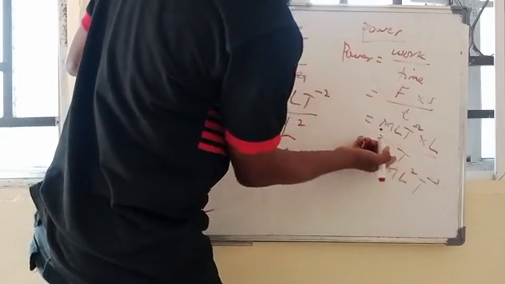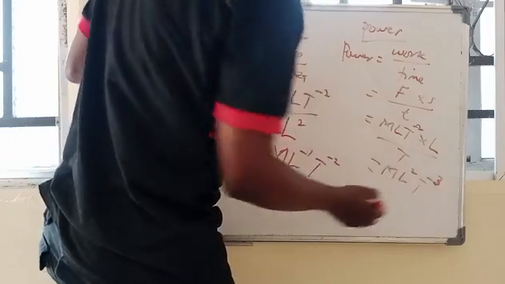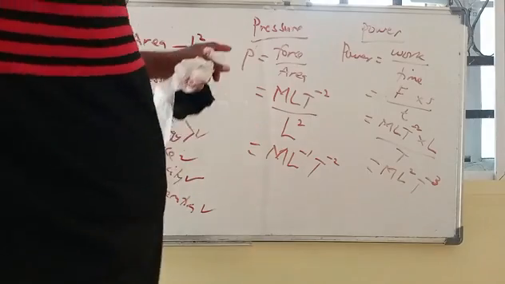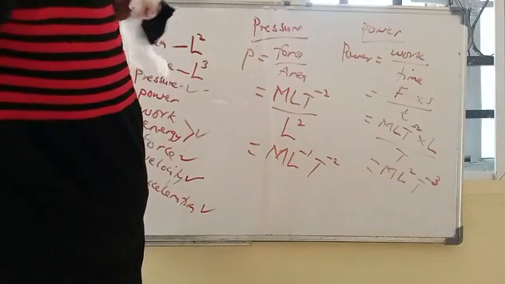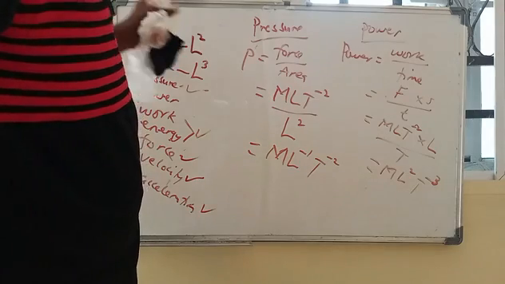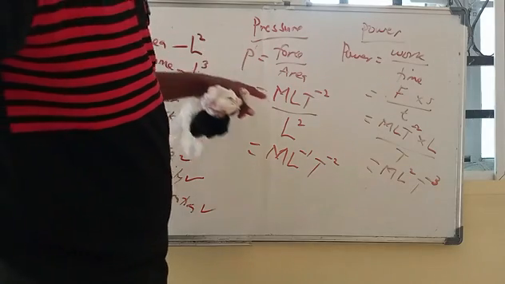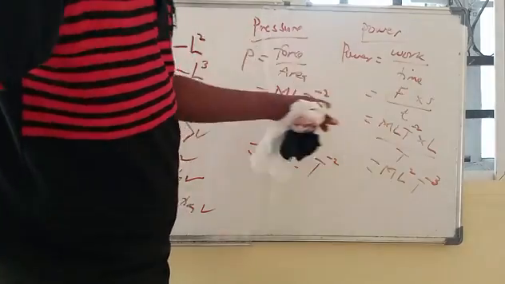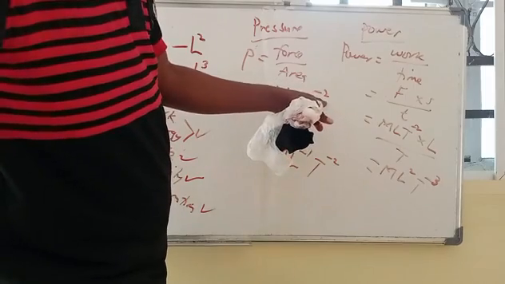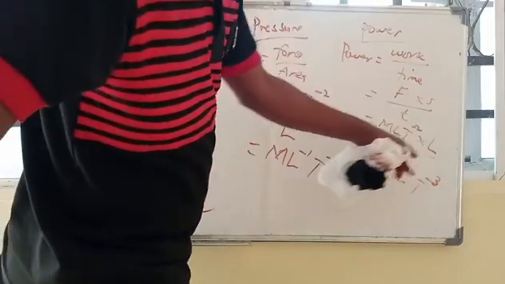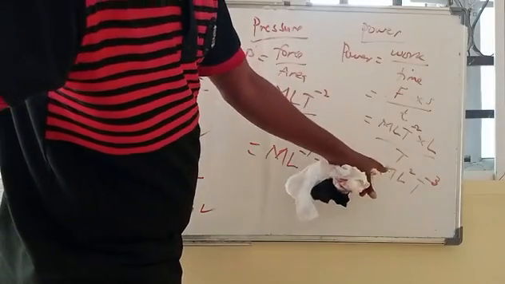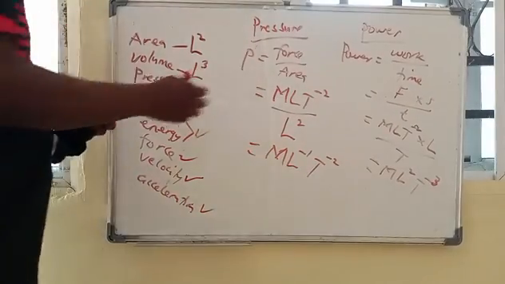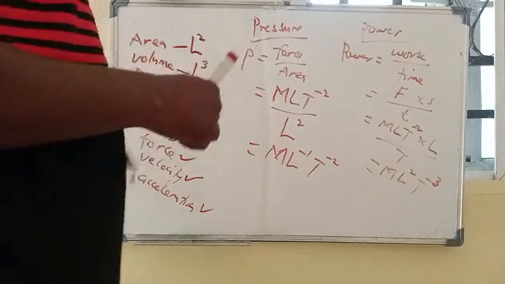T^-2 here, and if the negative 1 comes, it becomes negative 3. So ML^2T^-3 is the dimension of power. And when we say work was ML^2T^-2, divided by time, then you're going to have ML^2T^-3. So that is power. I think with this we can say we have three.